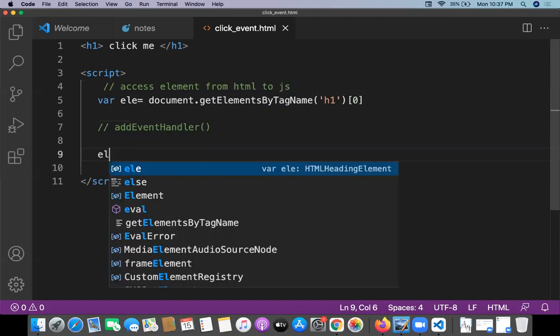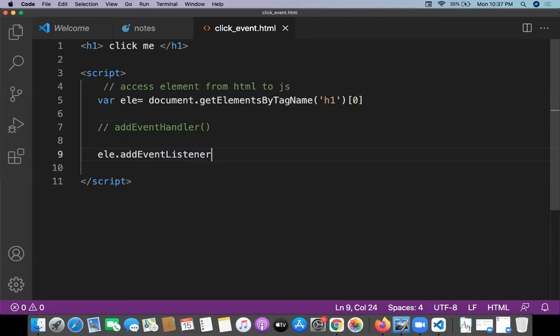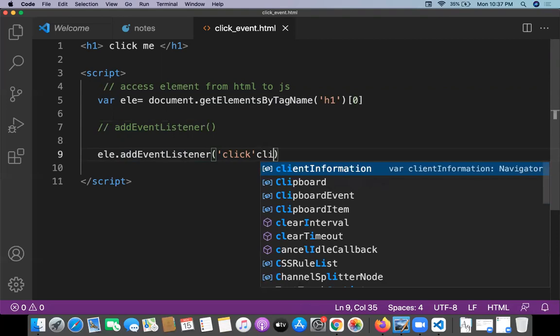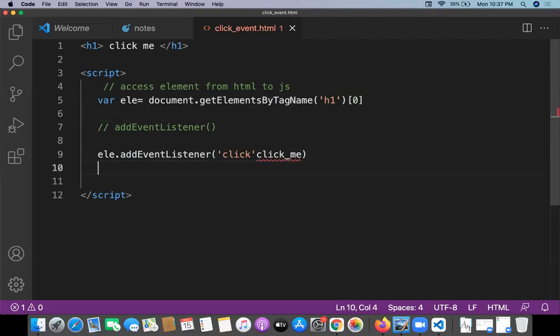So ele.addEventListener, sorry, not handler, it's event listener. This listener is going to have two things. First of all, the name of the event is click, and the function you want to run: clickMe. This is my custom handler function, clickMe.